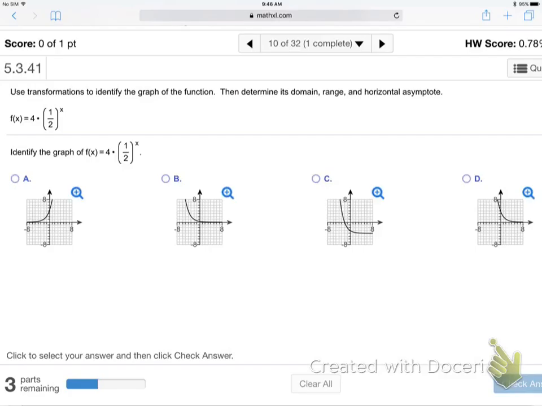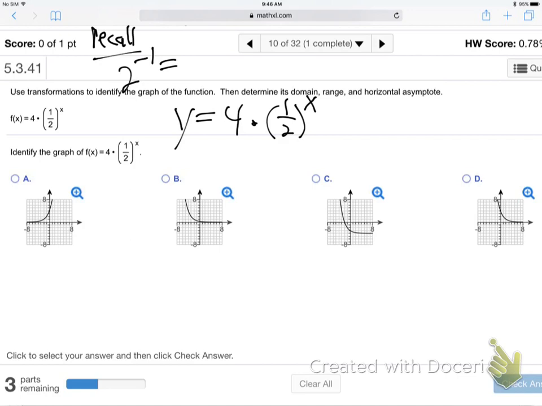So I'll move on. They're going to push us a little bit on our power rules. So they're going to go y equals 4 times a half to the x. Now, I didn't give you a rule for fractional bases. Here's what you should do. You should recall, what's 2 to the minus 1 power? What does the negative power do? Flip. So 2 to the negative 1 power is a half, because it's 1 over 2 to the 1, or just a half. Negative powers flip, right?